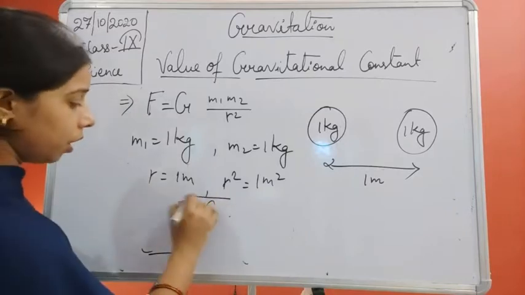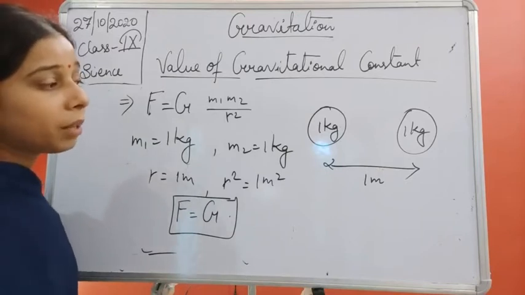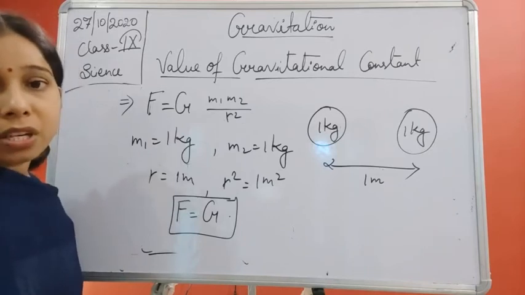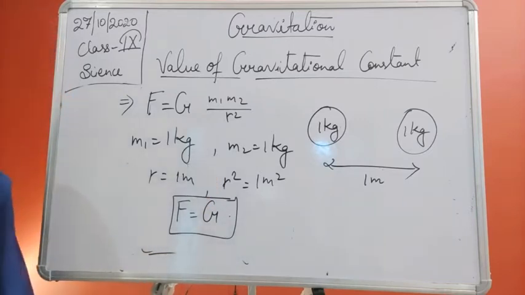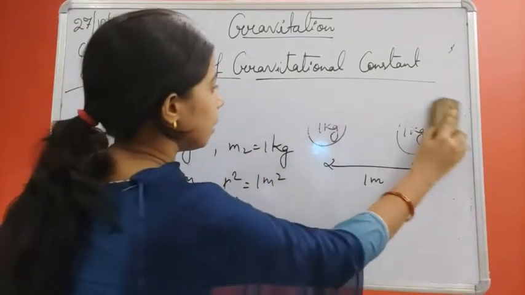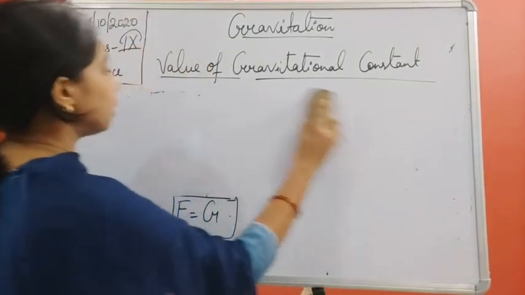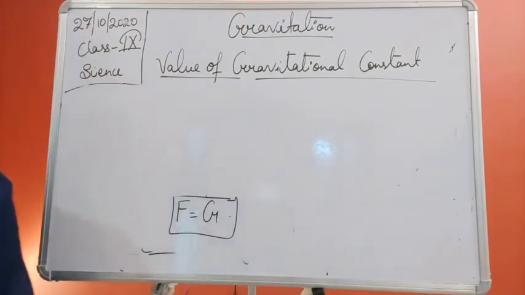Right? So here, when both of them have the same mass and are separated from each other by a unit distance, that is 1 meter, at that time the gravitational force will be equal to the universal gravitational constant. So by this, students, we can define this equation: the gravitational force exerted between the two bodies is numerically equal to the gravitational constant if